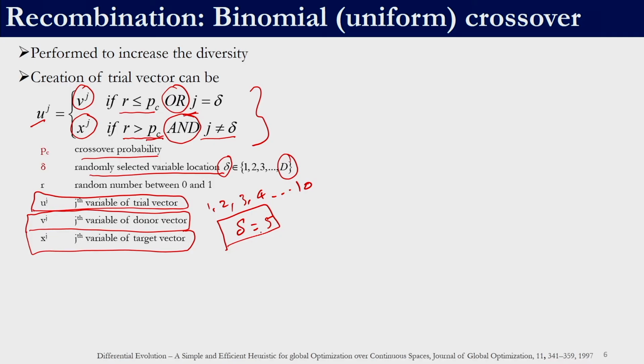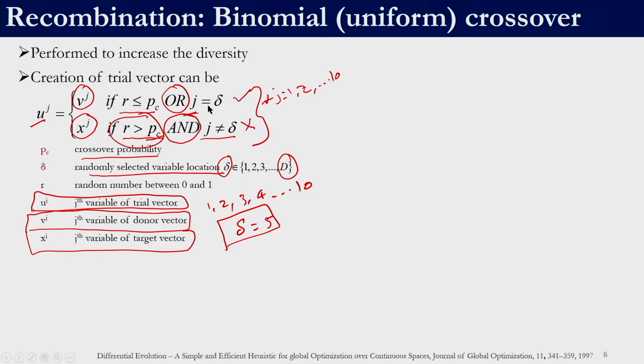So, for example, delta is equal to 5. This j is going to vary, this equation holds for j equal to 1 all the way up to the number of decision variables, right. So, in one case we are going to meet this condition where j is going to be equal to delta, right. In that condition, no matter what the crossover probability is, this equation would not be used, but this equation would be used, right. Over here we have an OR condition.